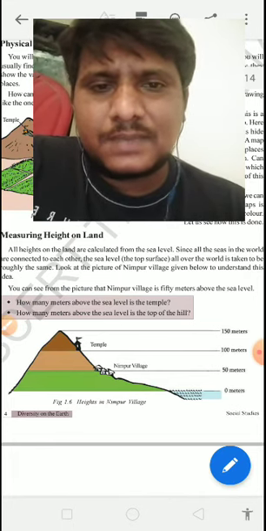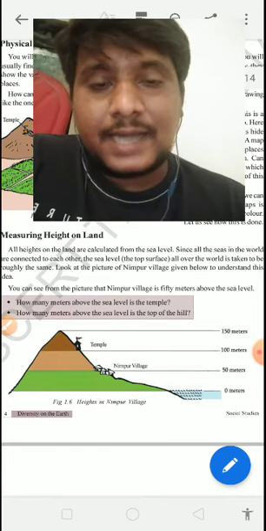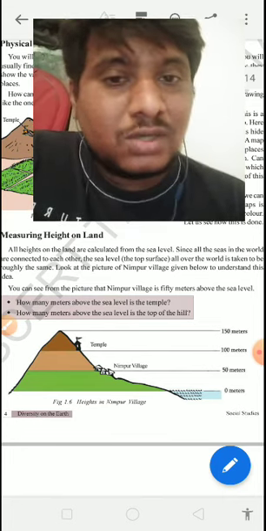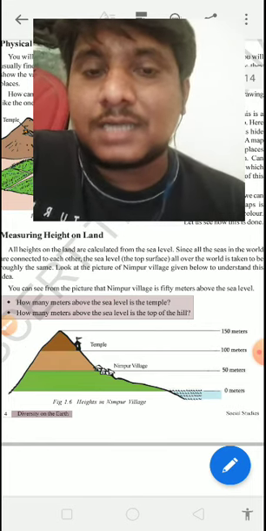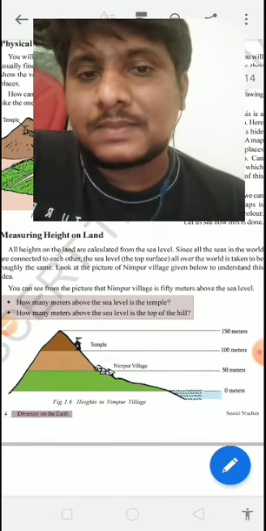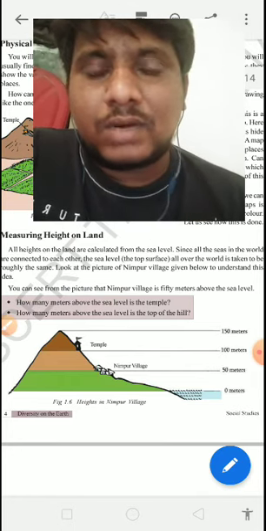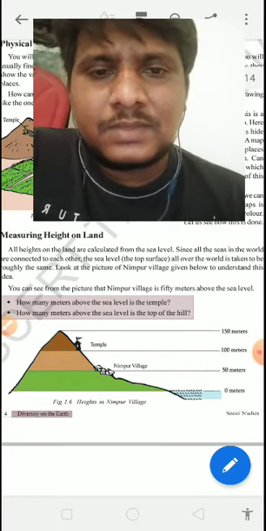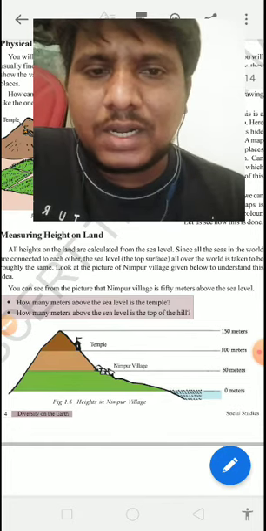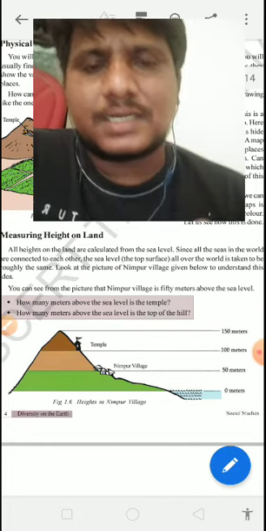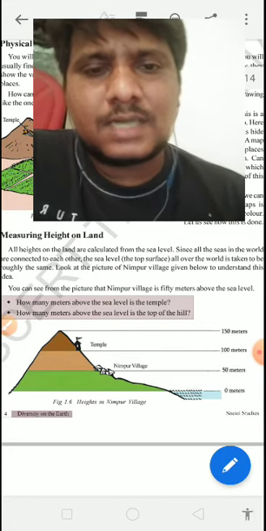Every 1000 meters is 1 kilometer, and the height of the Burj Khalifa is almost 850 meters. They selected that particular height based upon the measurement from sea level, whatever sea is present nearby. They measured height from that particular point. That is called sea level.